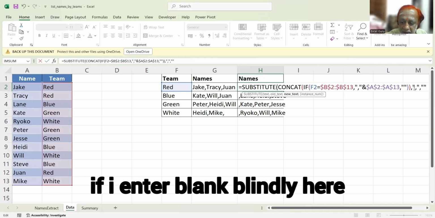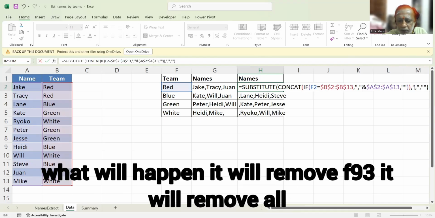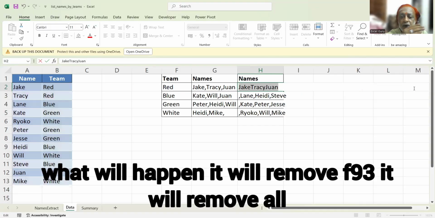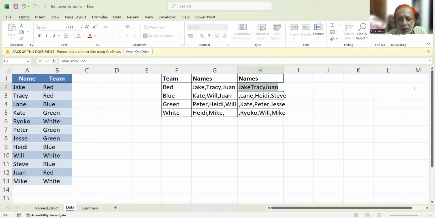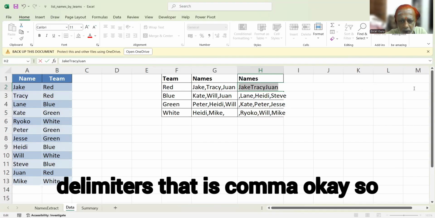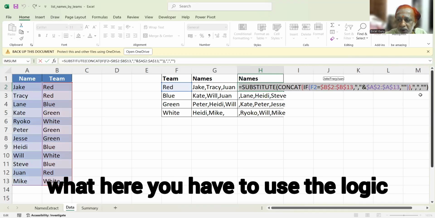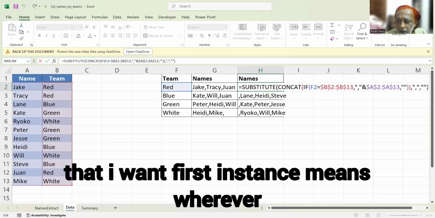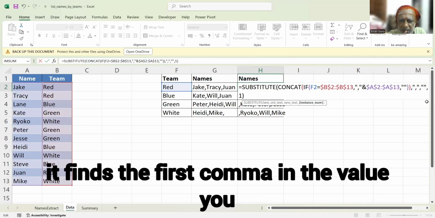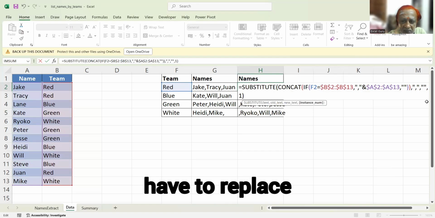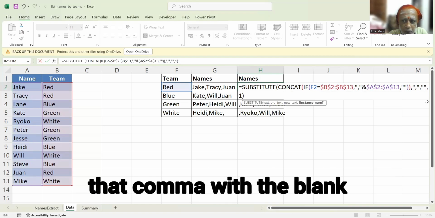Here, if I enter blindly, what will happen? It will remove all the delimiters, that is the comma. So here you have to use the logic that I want the first instance, meaning wherever it finds the first comma in the value, you have to substitute that comma with a blank.